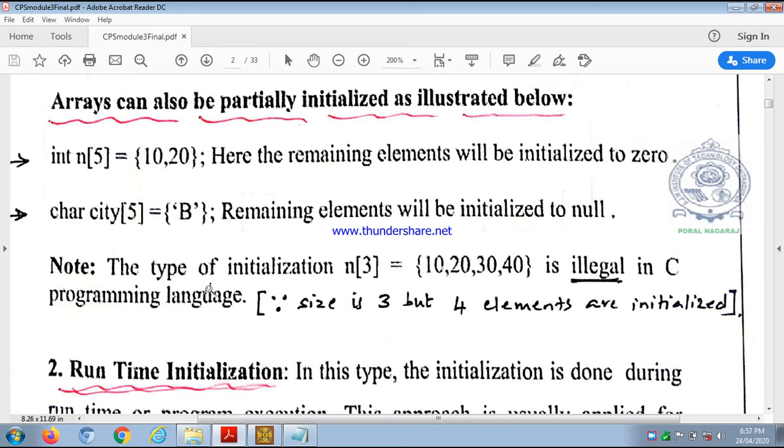Okay. And here see this type of initialization: n of 3 is equal to 10, 20, 30, 40. Observe here n of 3. Integer n of 3 is assigned the values 10, 20, 30, 40. So how many elements are there? 4. But what is the size given? 3. That's why this type of initialization is illegal, because the size is 3 but 4 elements are being initialized. So it is an error.